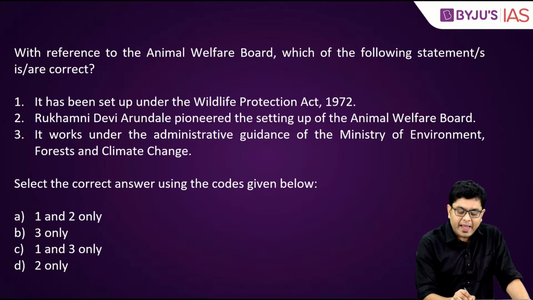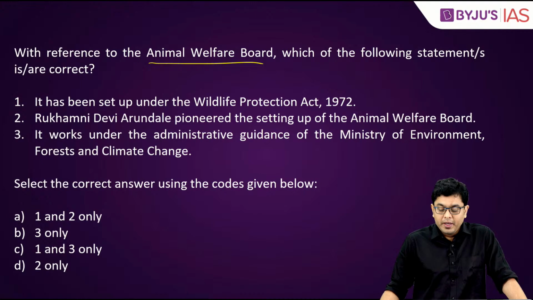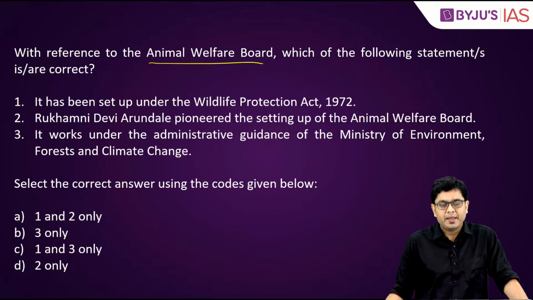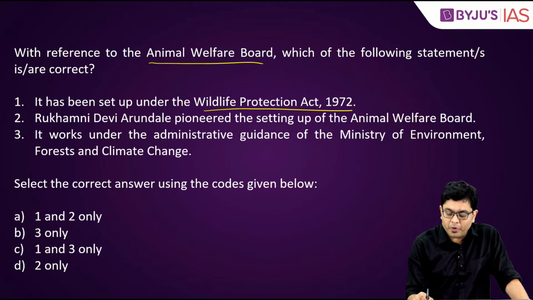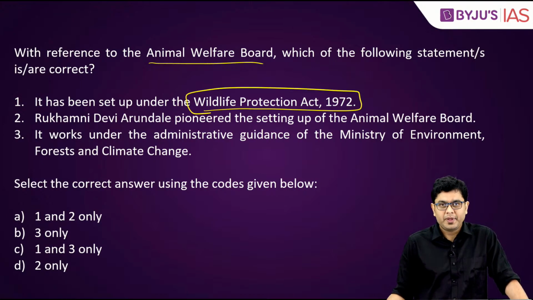Okay? Now, the next question. With reference to the Animal Welfare Board, which of the following statements is or are correct? First statement, it has been set up under the Wildlife Protection Act.